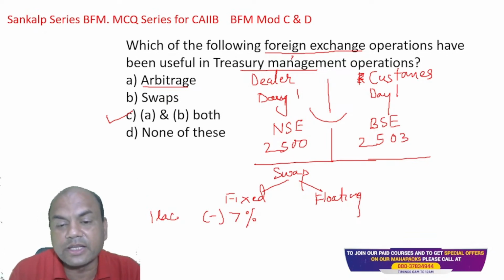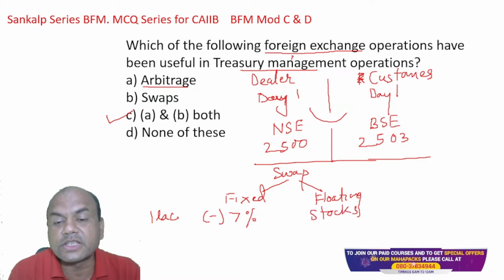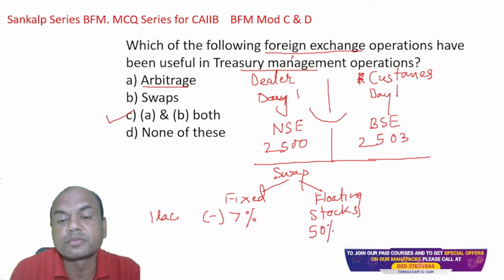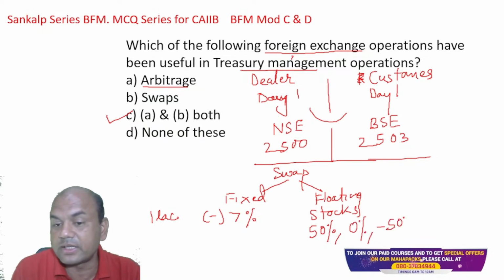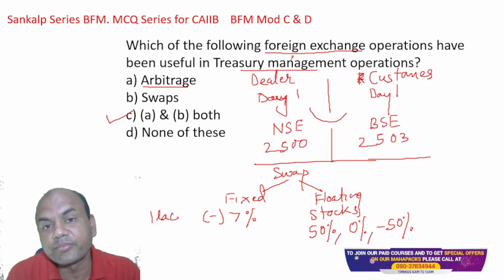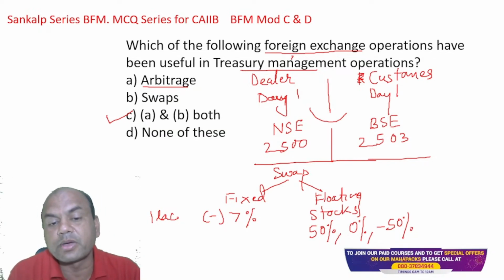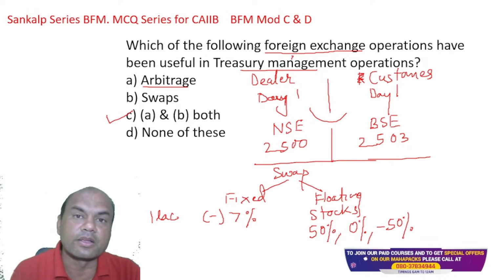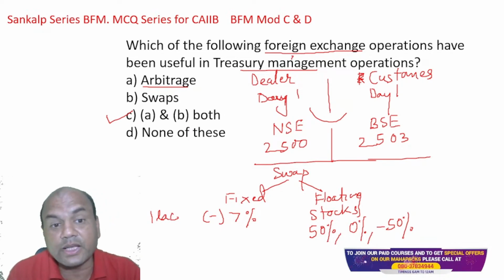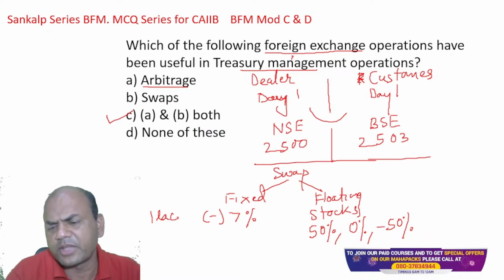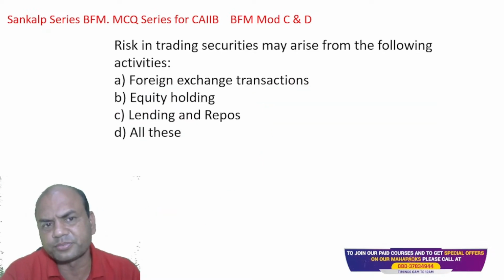I invest it, let's say, in the stock market. Now these stocks can give me either 50% returns, or they can give me 0% returns, or minus 50% also. Anything can happen. So this is floating. So in swaps, always remember one leg is fixed and the other leg is floating. So that's why the answer is both A and B, and both of these operations are used in forex as well as in treasury bonds.